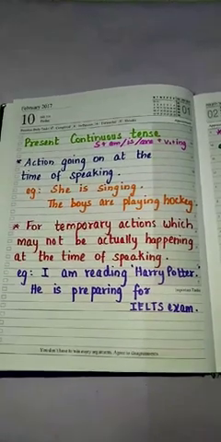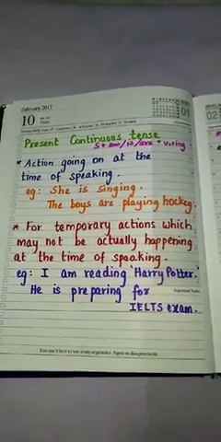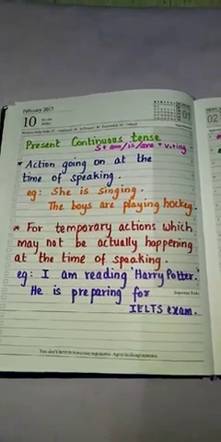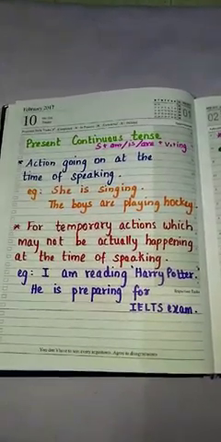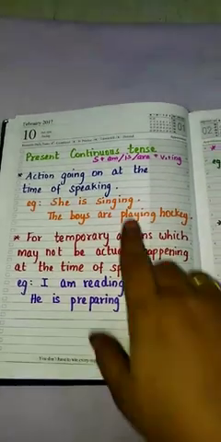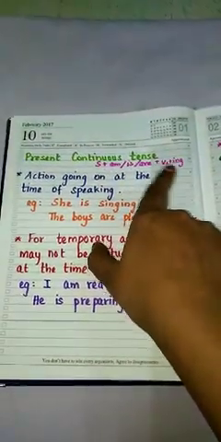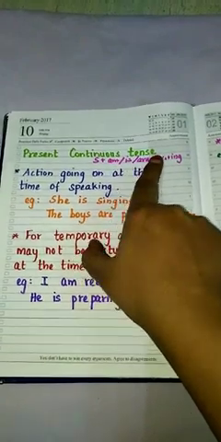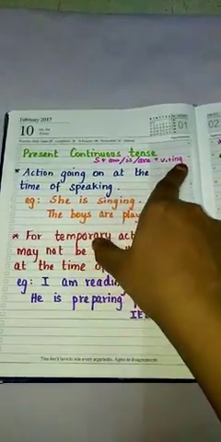Okay guys, let's see today's topic, that is present continuous tense. We'll be seeing when to use it and what the sentence structure is. I have just written the basic structure here: subject plus am/is/are plus V1 plus ing.